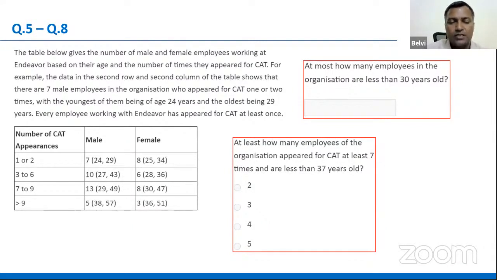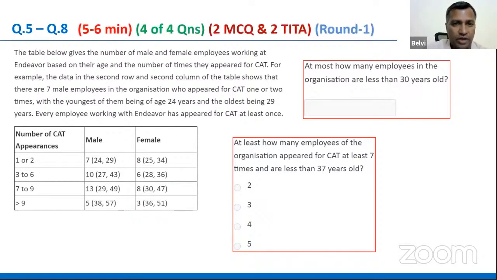So which means you didn't understand the nuts and bolts of the LRDI kind. It's a pretty simple one, right? So therefore, you must have done this, and it doesn't take much time as well. It should take about 5 minutes kind of time, where you'll get all 4 answers right. So it's a first round question for any of us.